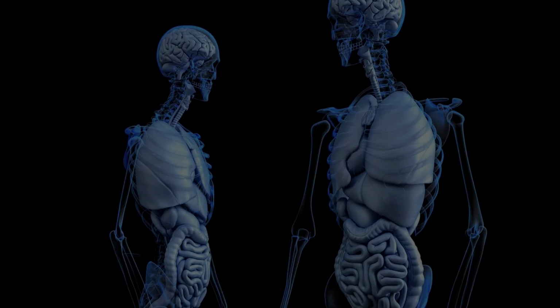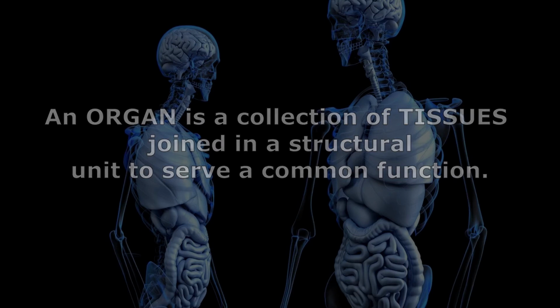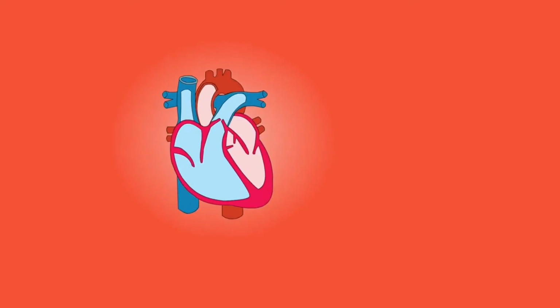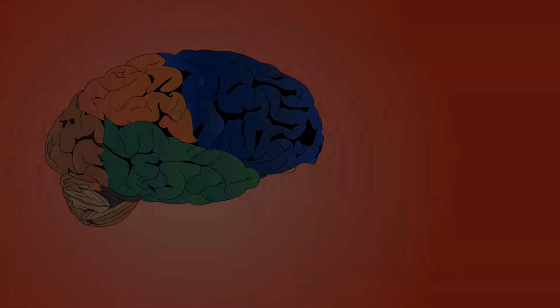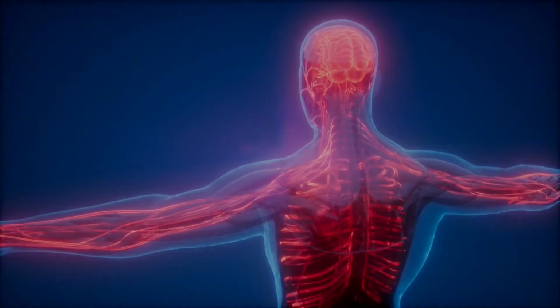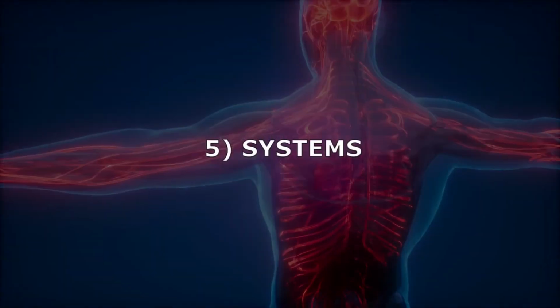Simply put, an organ is a collection of tissues joined in a structural unit to serve a common function. Organs in the body include structures such as the heart, kidney, lungs, and brain, to name a few. Organs work together to form the 5th level of organization, organ systems, or more simply, sometimes just called systems.